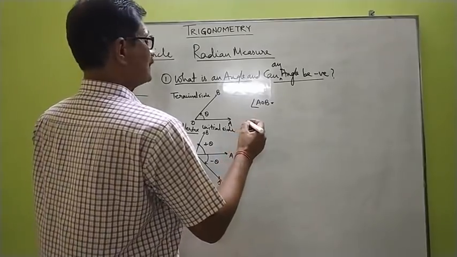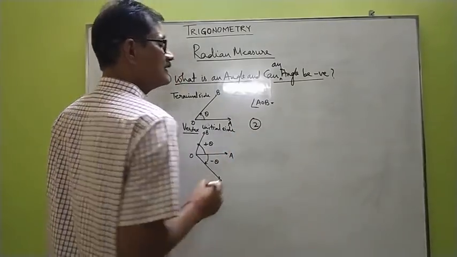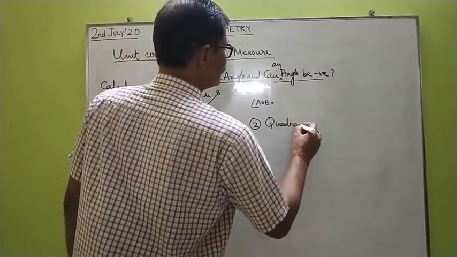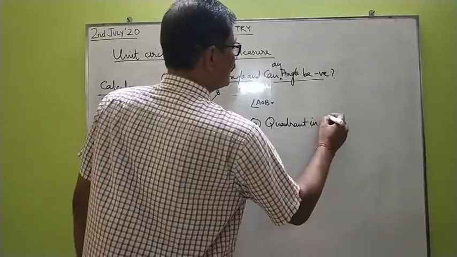Now the next part, part 2 that we have to understand, is the quadrant in which the angle lies.